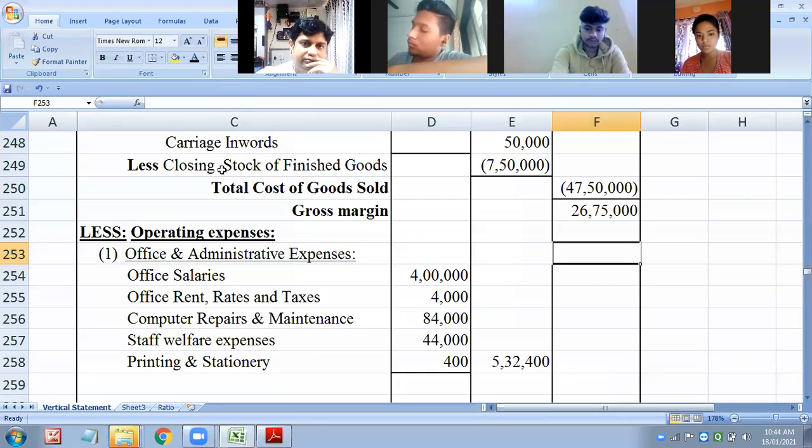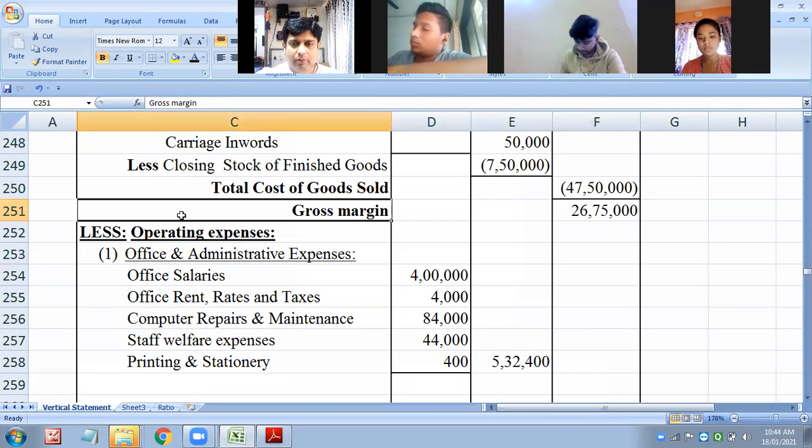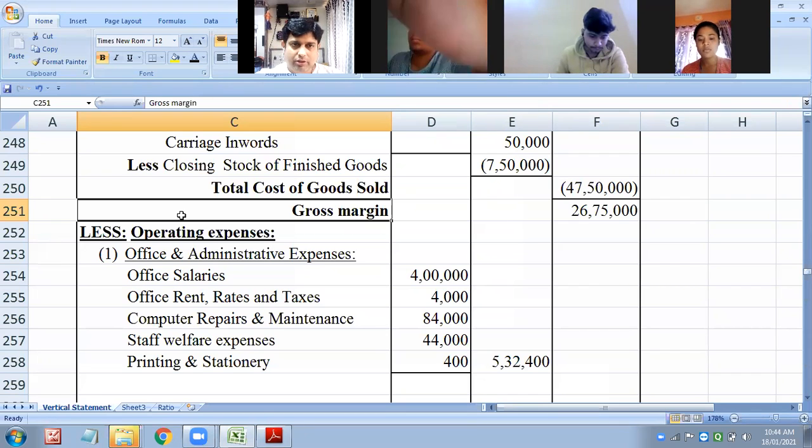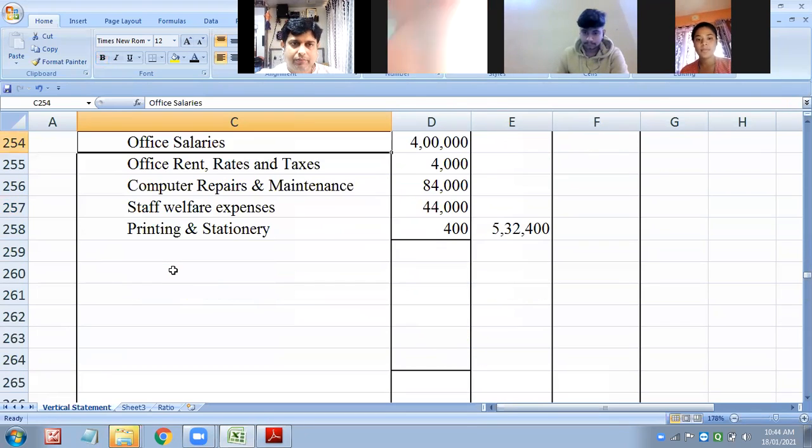Very good. Keep it up. So now you can proceed to selling and distribution. Write down all the selling expenses quickly. If you complete, then you can leave and go for the next lecture also, because you have another session from 11. Okay, thank you. So the next one is selling and distribution.